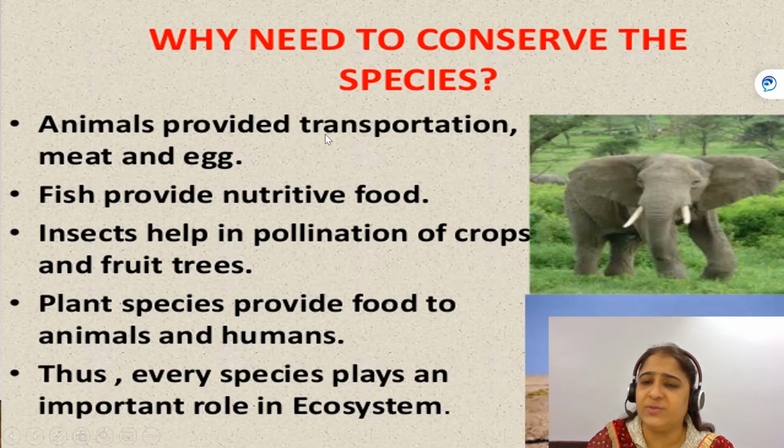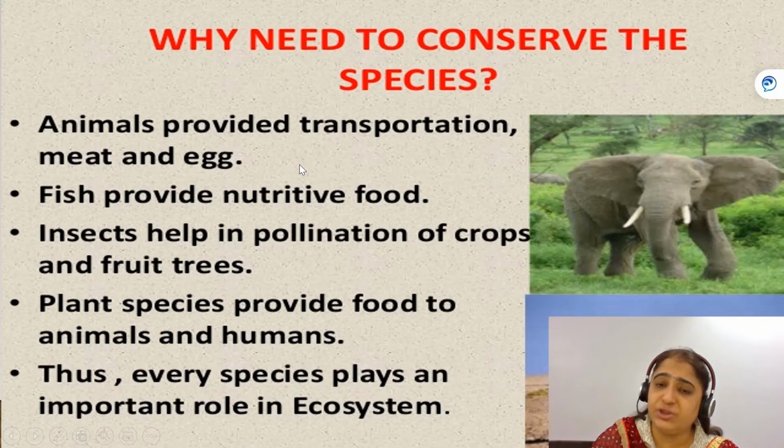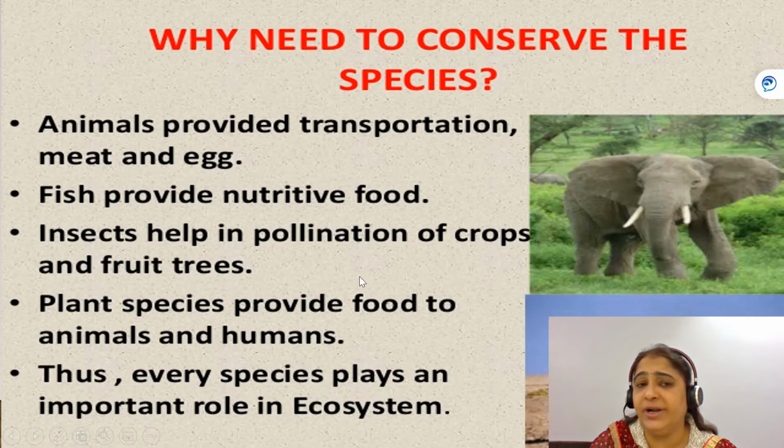Animals, they provide transportation, meat, egg. Fishes also, they provide us nutritive food. Insects, they help in the pollination of crops, fruits, and trees. Plants, they provide food to us. They provide many things to us, like just now we have talked about the herbs and medicines also. So we all have been given a very important role. So each and every species is needed to be conserved.